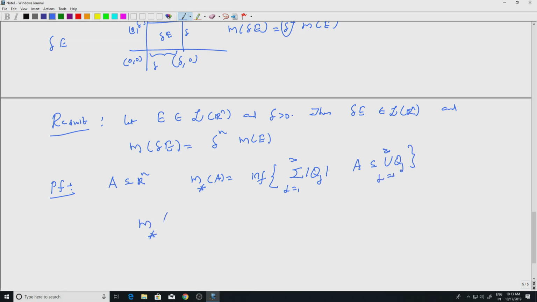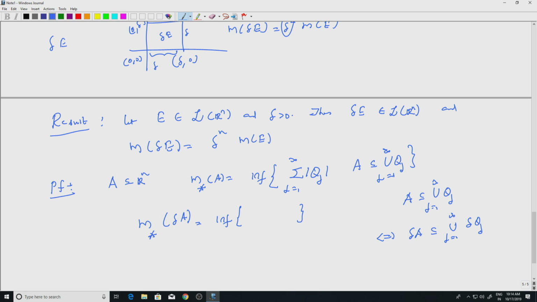Now what is m star of delta A? Well, this is the infimum of some collection. What are those collections? Just like what we did earlier, we see that A is contained in the union of Qj, j equal to 1 to infinity, if and only if delta A is contained in the union of delta Qj. So all you have to do is to dilate the cubes accordingly to cover delta A.